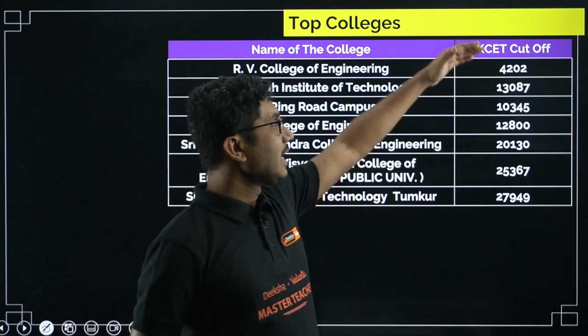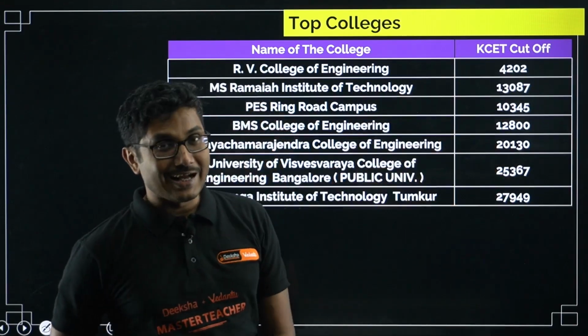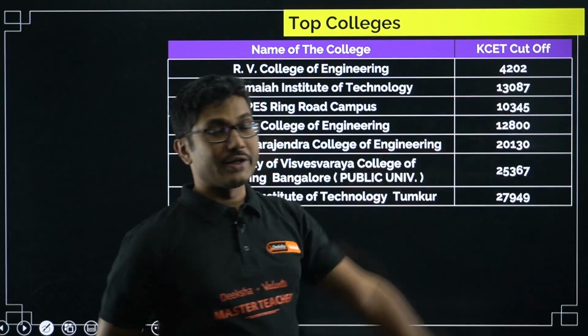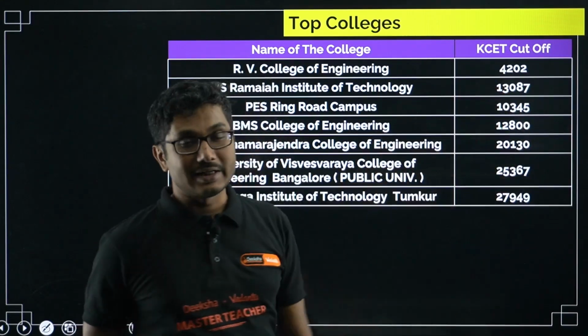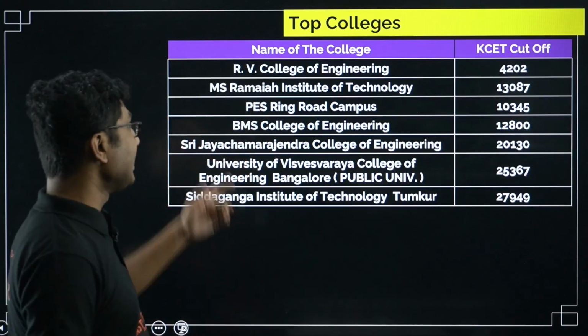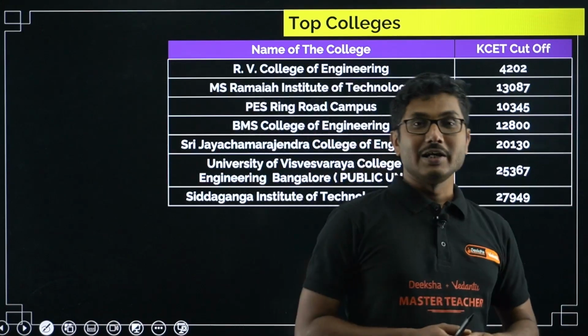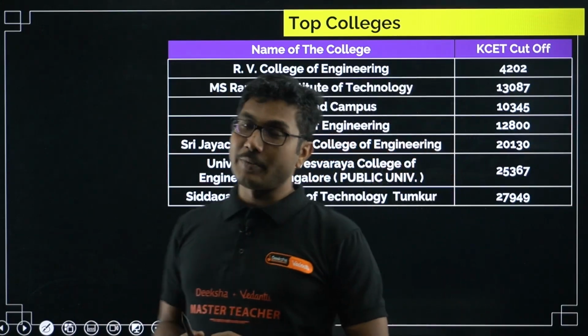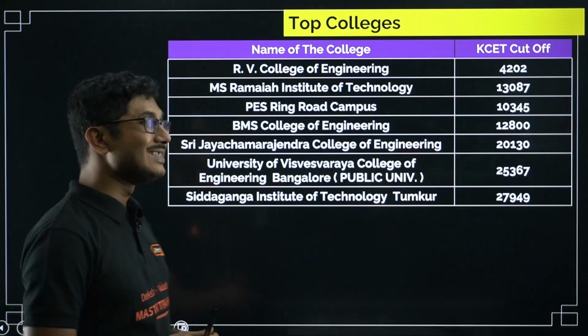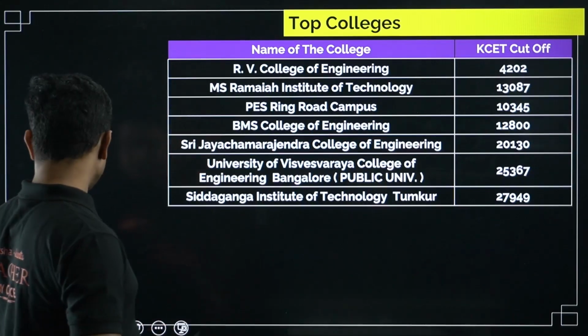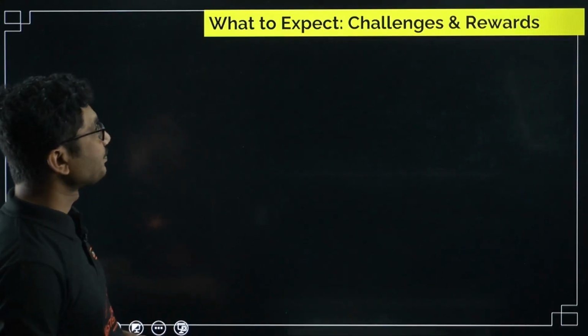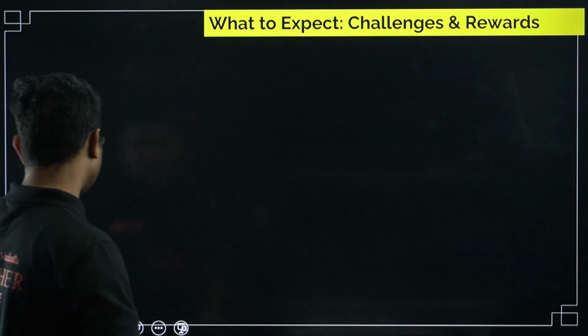So even if your rank is not very high, you can still get a college in electrical and electronics engineering, especially a college like RV, right? If you don't go for CS, if you choose EEE, then you might get a good college very easily. This is one of the benefits of choosing electrical and electronics engineering.